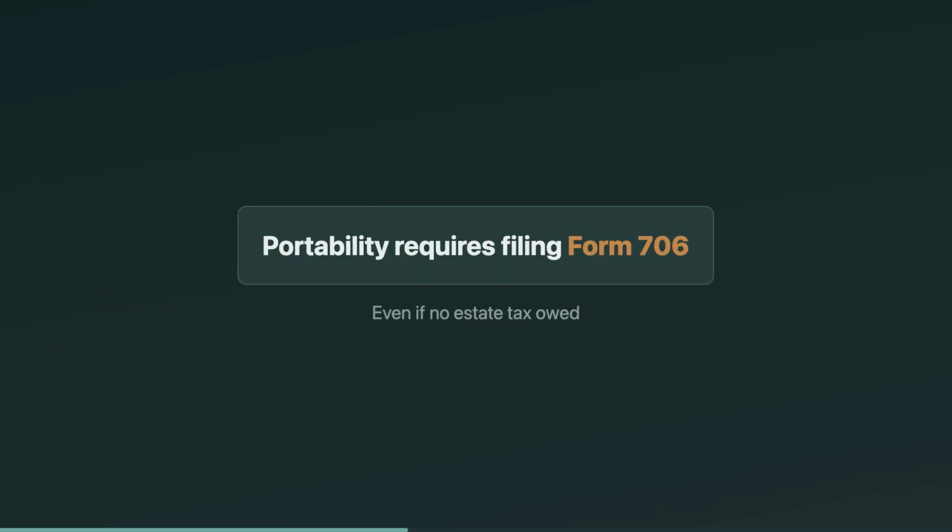Now the big trap. Marital deduction is not portability. Portability is the DSUE election, meaning the surviving spouse can use the deceased spouse's unused exclusion later, and portability is not automatic. To elect it, the executor must file Form 706 for the first spouse to die, even if no estate tax is due. Miss that filing, and the DSUE can be lost.